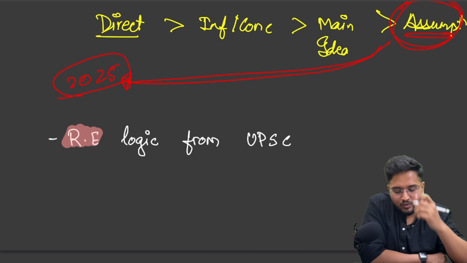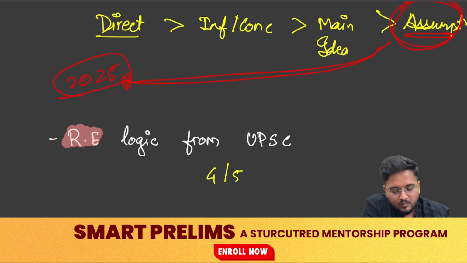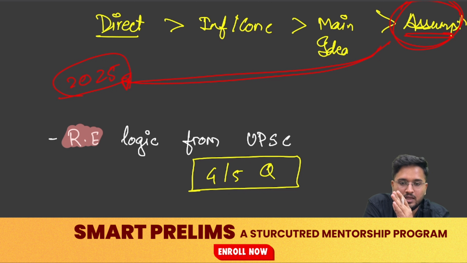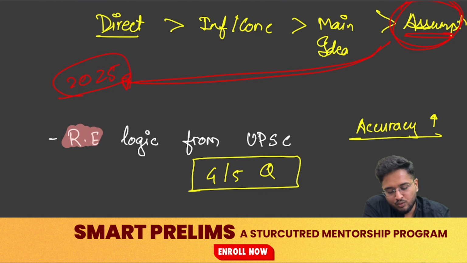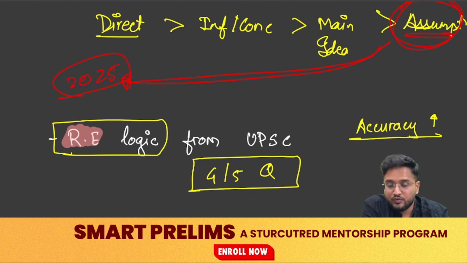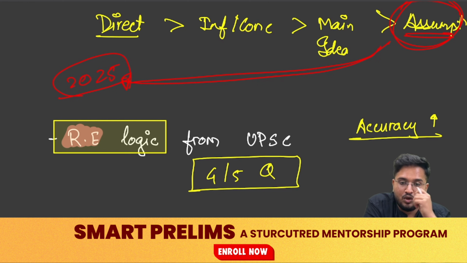If you do this for 4-5 years of questions, automatically you will realize that your way of analyzing the passage and the UPSC examiner's way of analyzing the passage are aligning, and your accuracy will start increasing. So do reverse engineer the logic of UPSC from the UPSC official answer key.